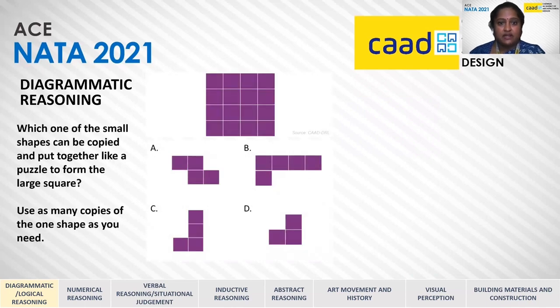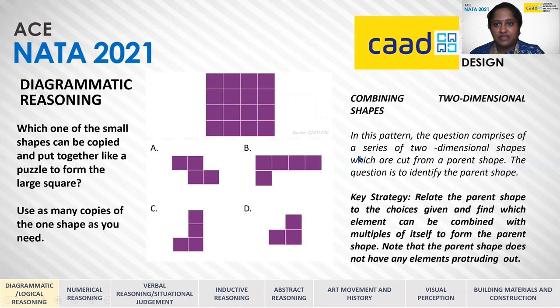In this, which one of the small shapes can be copied and put together like a puzzle to form a large square? You can use as many of the copies of the single shape needed. In this, there are small shapes which have to be put together to see how we can arrive at the parent shape. This involves the principle of combining 2-dimensional shapes.